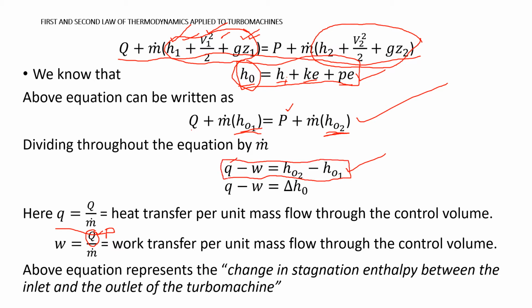This I can write as delta h naught, so q minus w is equal to delta h naught, where delta h naught is the difference of stagnation enthalpy at the outlet and at the inlet.